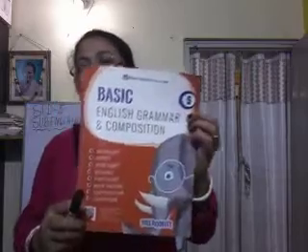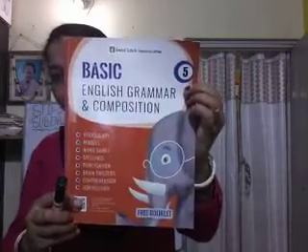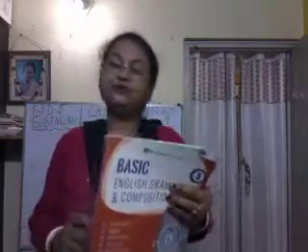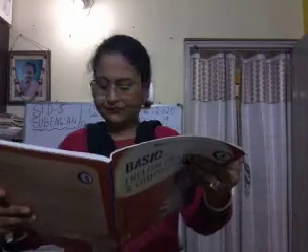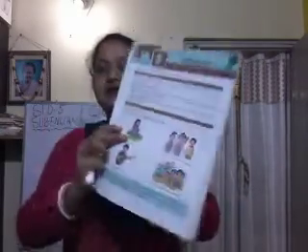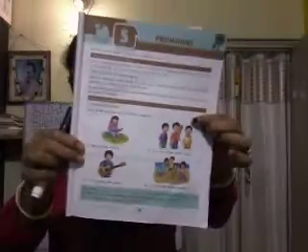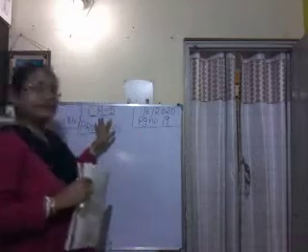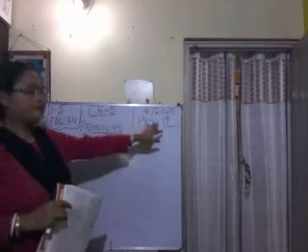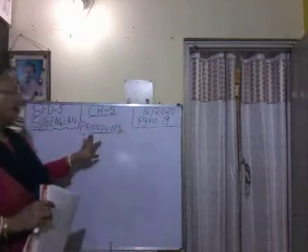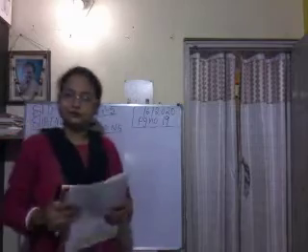So open your book. This is your book, you all know that. Basic English Grammar and Composition, and today we will do page number 19, chapter 5, that is pronouns. So open your book at page number 19. Okay, so our chapter is chapter 5, page number is 19, and we will do pronouns.